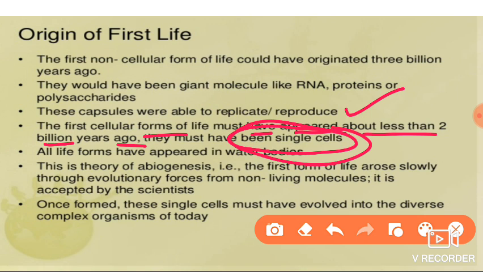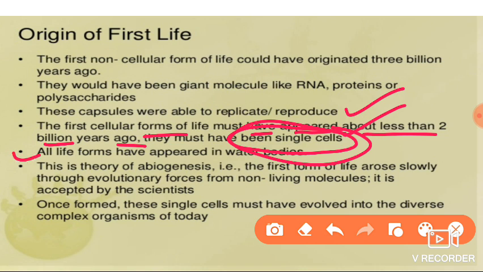First single celled organisms originated, about 2 billion years ago. The first cellular form arose around 2 billion years back, and those are single celled organisms.